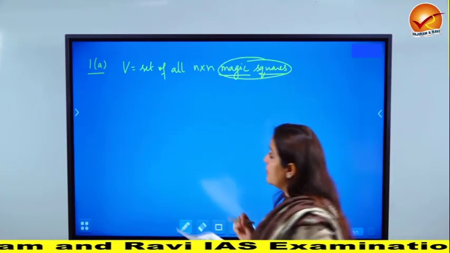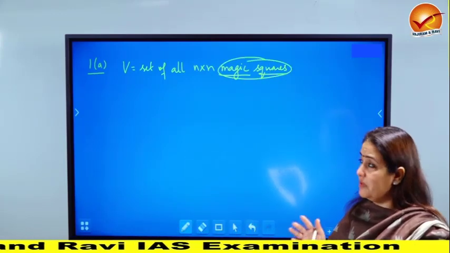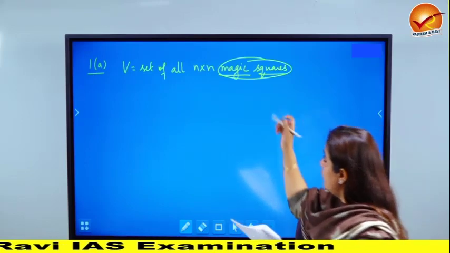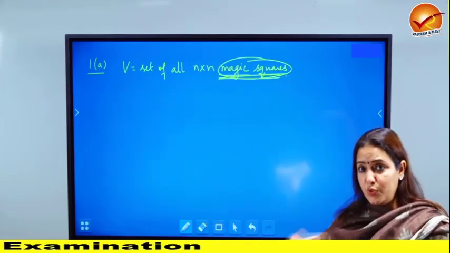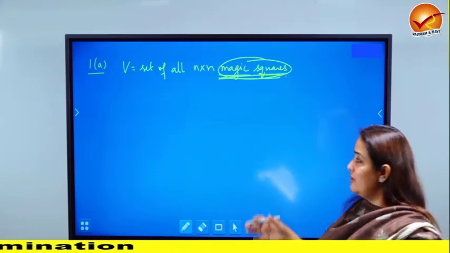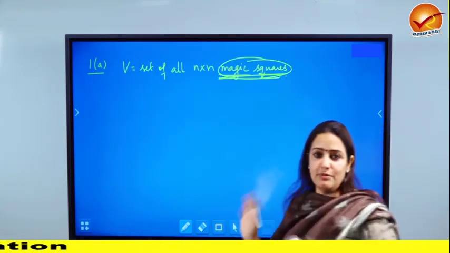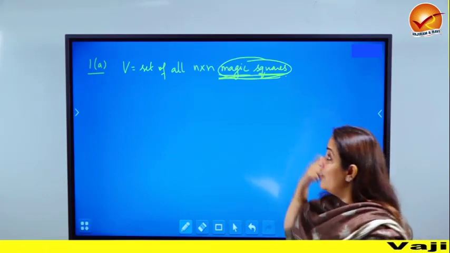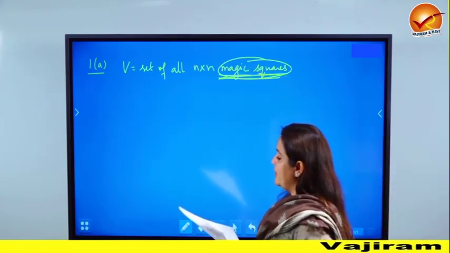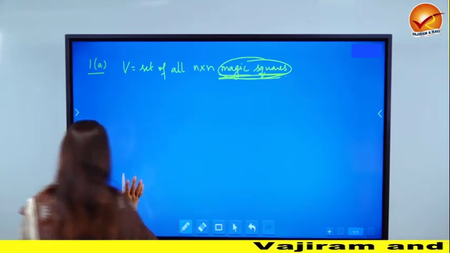You know what is a magic square? School children, even primary school children, are taught the concept of a magic square. But if you have forgotten the definition, then it's going to be impossible to try and attempt this question. So this paper specifically had a lot of remember-the-definition-of-a-magic-square type of questions. So what is a magic square?